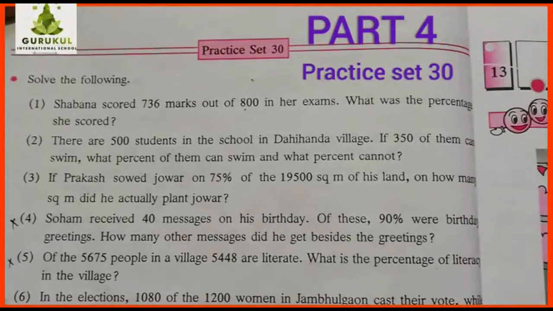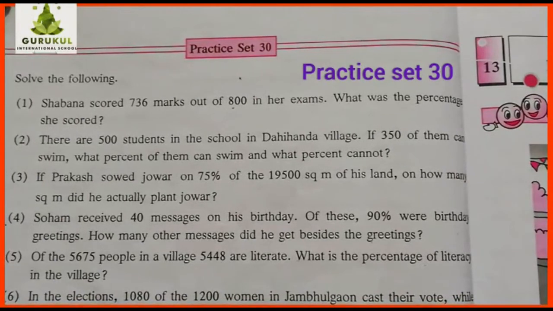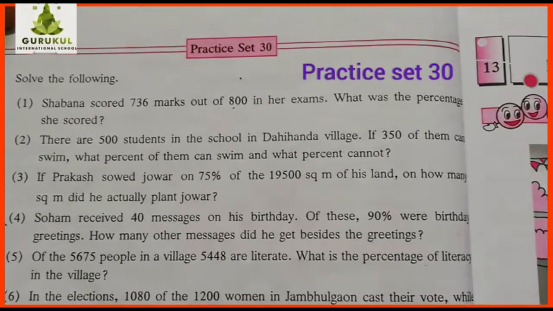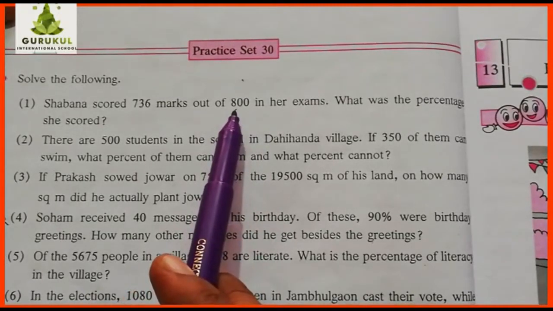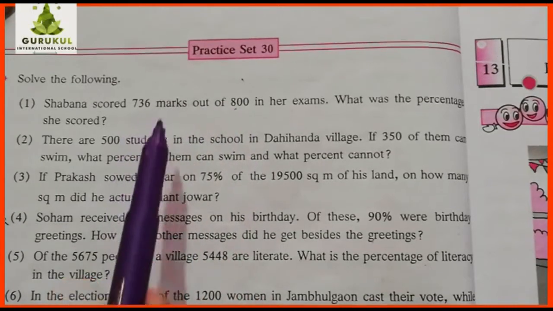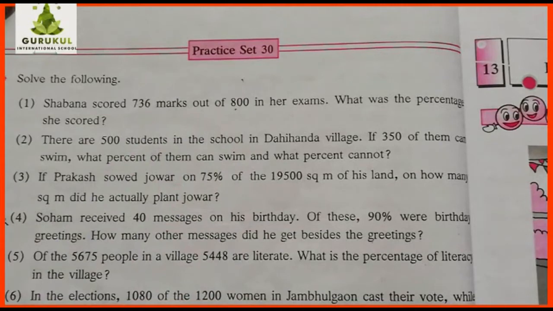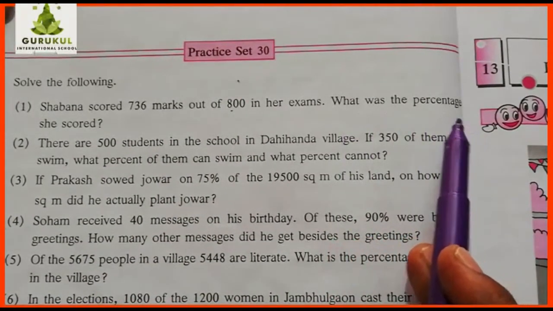Now practice set 30. Question number 1. Solve the following. Some word problems are given to you. Now the first one, let's see the first one. Shabana scored 736 marks out of 800 in her exam. So of the total marks of 800, all the subjects total marks is 800. In that 800 marks, she's got in all 736 marks. Is that clear? So you have to find what was the percentage she scored.